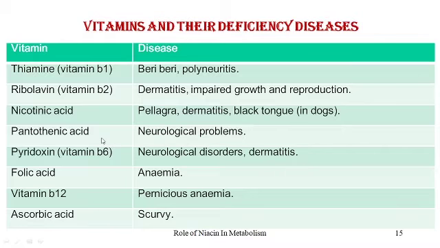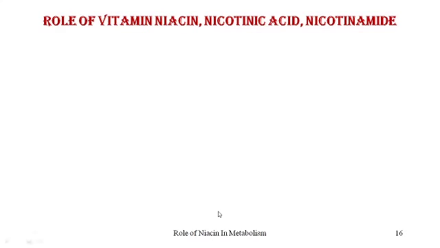The deficiency of pantothenic acid is responsible for a few neurological problems. The deficiency of pyridoxine is again responsible for dermatitis and neurological disorders. Deficiency of folic acid is responsible for anemia seen in many teenagers or growing children. Vitamin B12 is responsible for pernicious anemia, and ascorbic acid for scurvy.